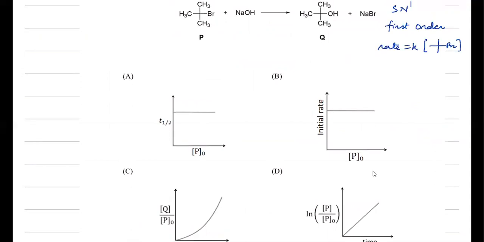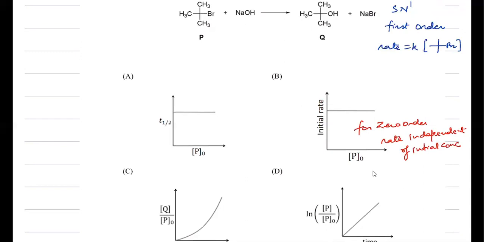Next is the initial rate with respect to P naught. This is for a zero order reaction. You can easily predict the plot. In case of a zero order reaction, rate is independent of initial concentration. So this is certainly a wrong plot.